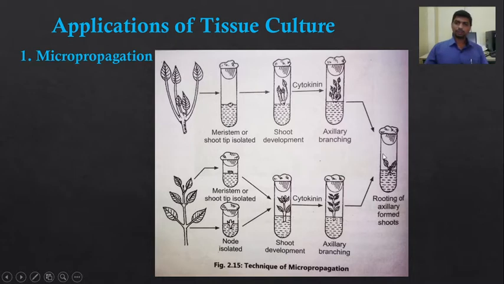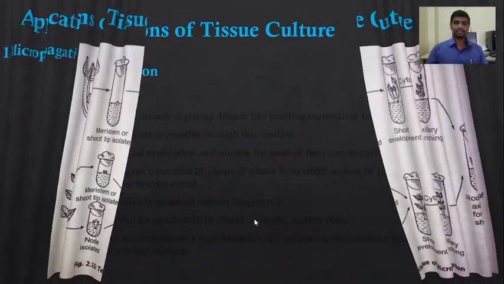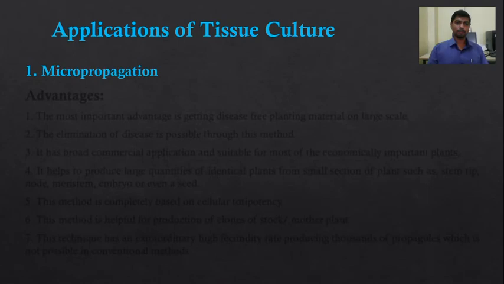So in this way, whole plant regeneration is carried out either by using a meristem or shoot tip, or the node isolated from the stock plant. This is micropropagation. In this way, a large number of plantlets is obtained by using the smallest part of the plant, that is the explant. Here the explant is the meristem or the shoot tip. Similarly, we can also use the node. So this is the whole technique of micropropagation.